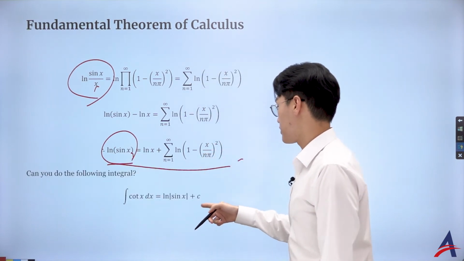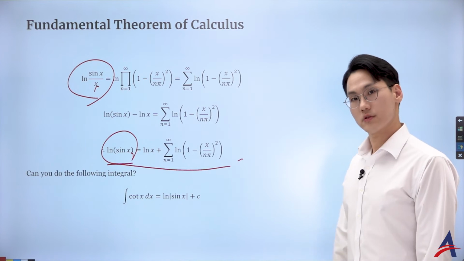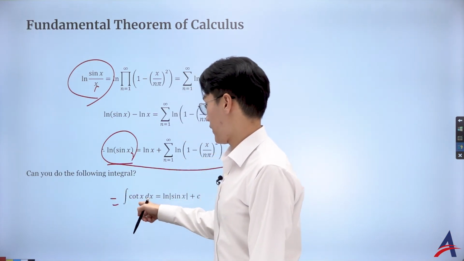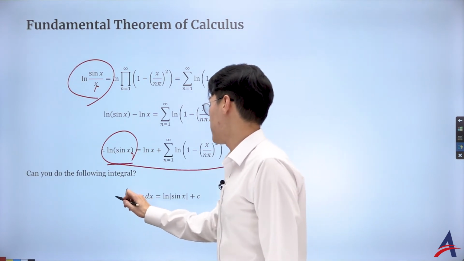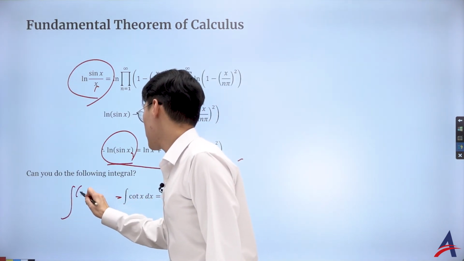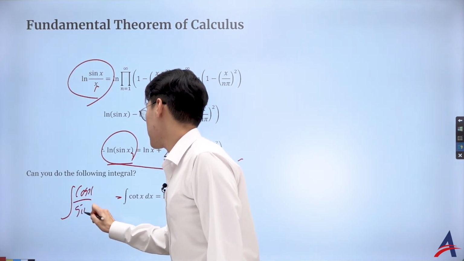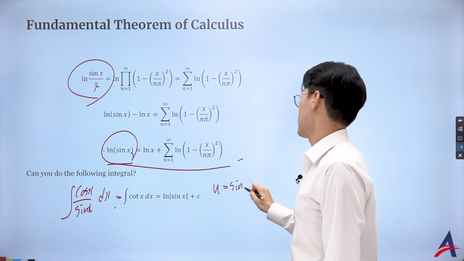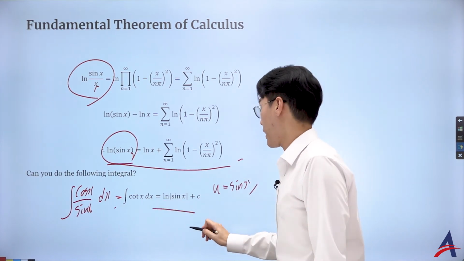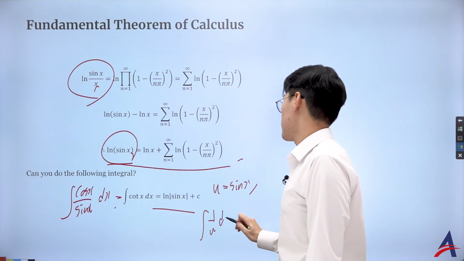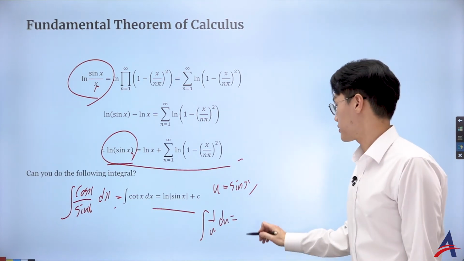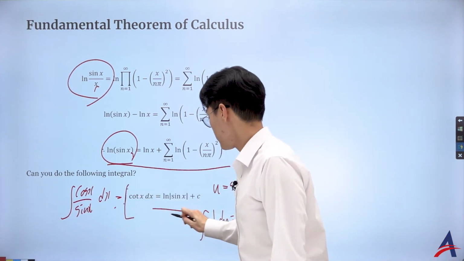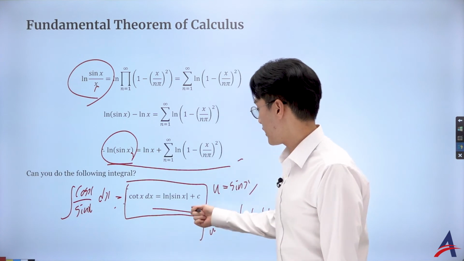In fact, if you look at this integral, do you remember how to do it? You're absolutely right. This is integration by substitution. If I put this in quotient form, it's the integral of cosine x over sine x dx. If you make the substitution u equals sine x, you end up with just 1 over u du, which by the fundamental theorem of calculus is ln absolute value of u plus c. I'm done, right? Thank you. So that's great.